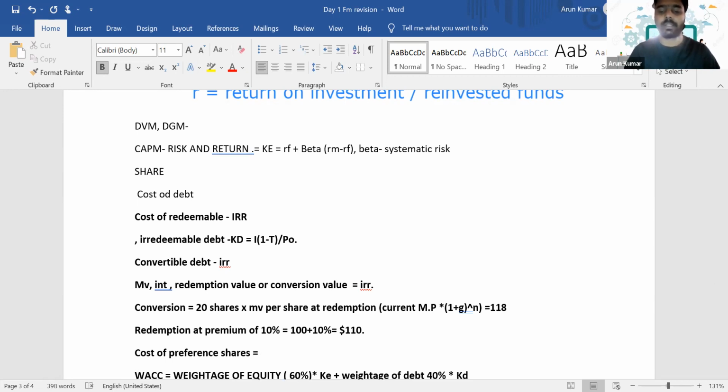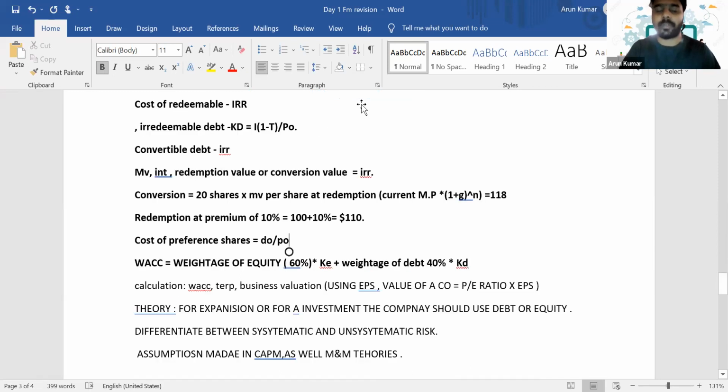Again, that's easy. It is the dividend divided by the P0, because the dividend for preference shares is always constant. So there are no specific methods. There is only one step to calculate the cost of preference shares, which is D0 by P0, where D0 is the dividend and P0 is the share price.